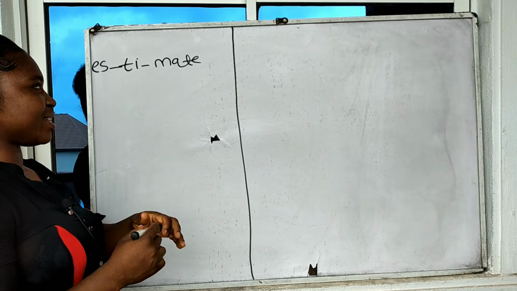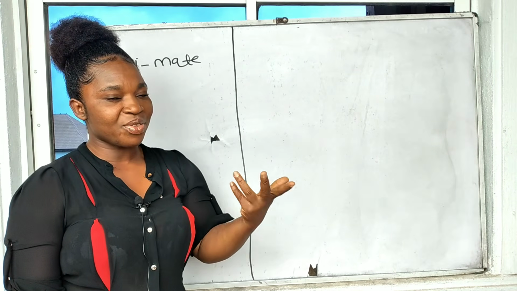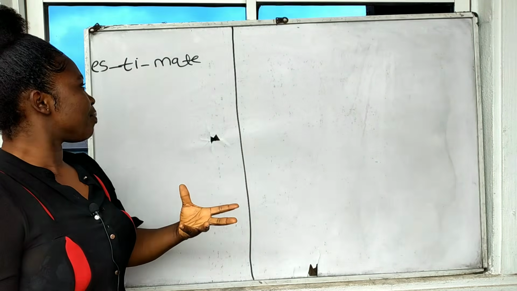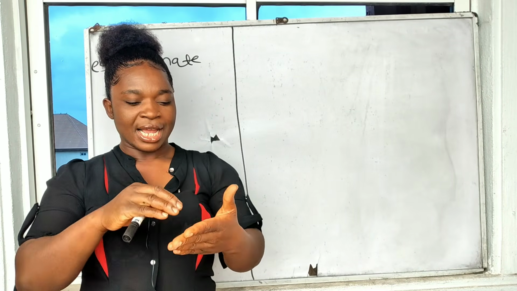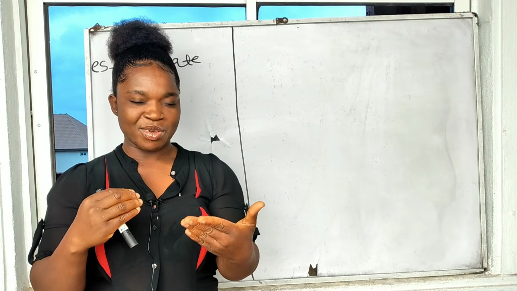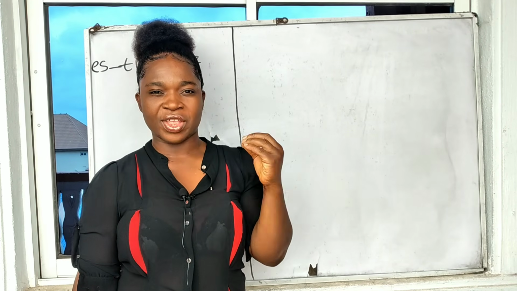And what is estimate? You guys requested that we should at least throw light on the meaning of the words. Estimate is a kind of rough figure. Maybe you want to purchase a thing and you are not very sure of the actual price.